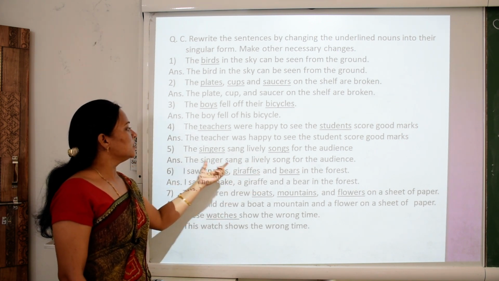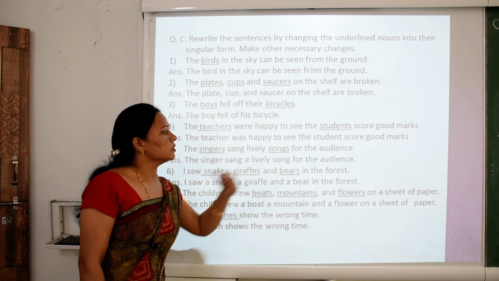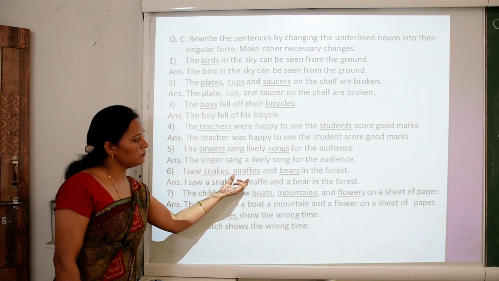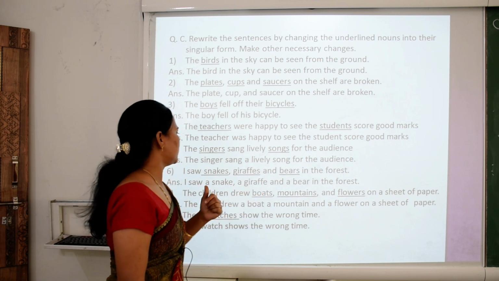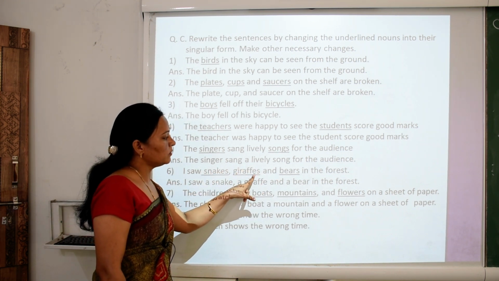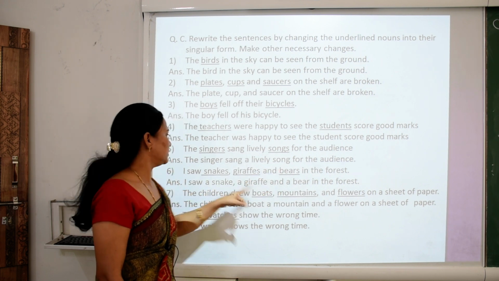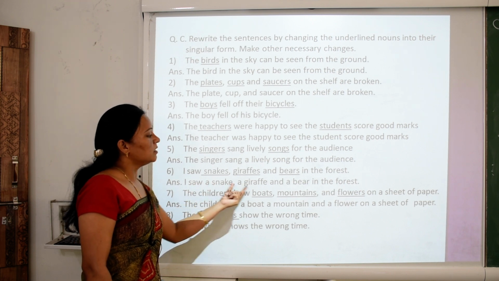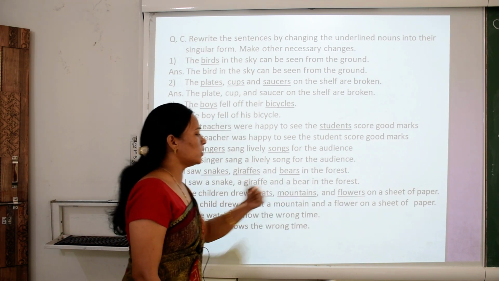The singer sang a lively song for the audience. I saw snakes, giraffes and bears in the forest. Snakes more than one, giraffes also more than one, bears also more than one. Change into singular. I saw a snake, a giraffe and a bear in the forest.